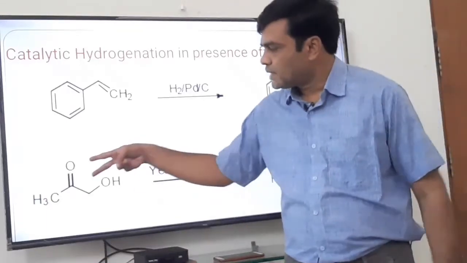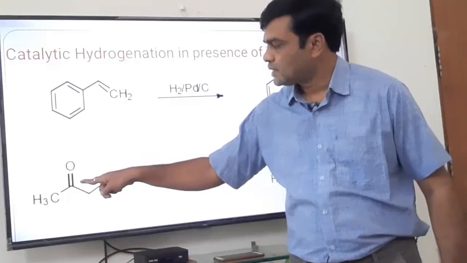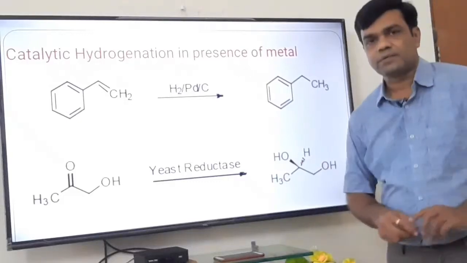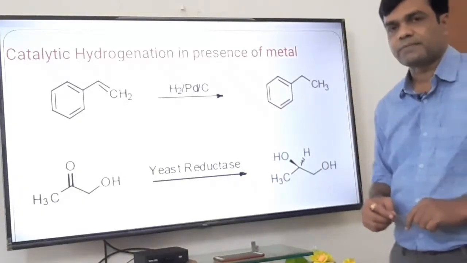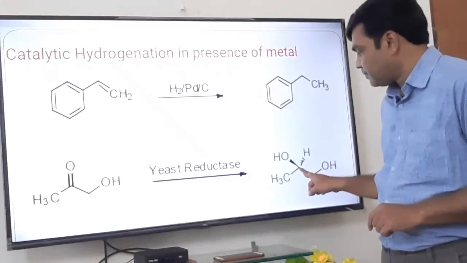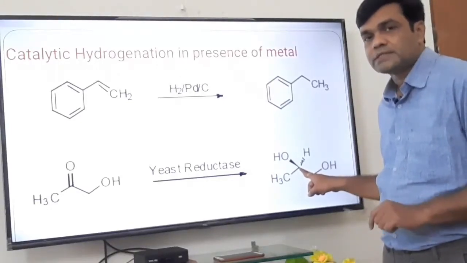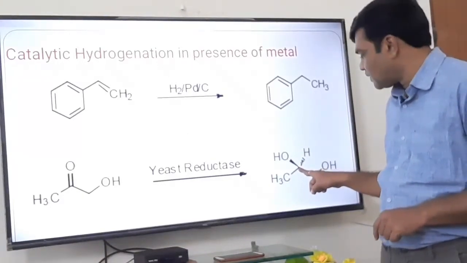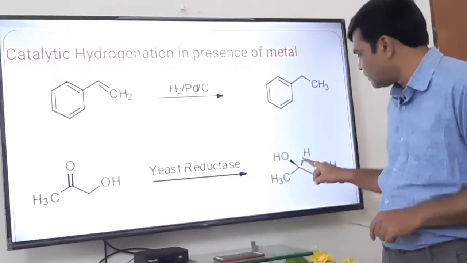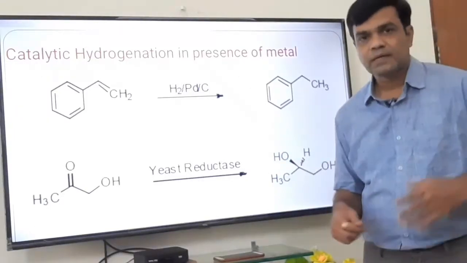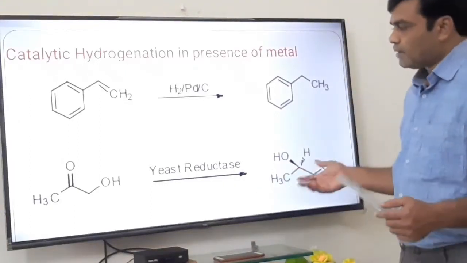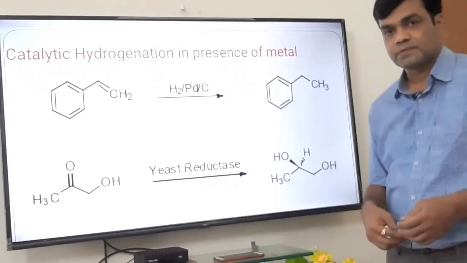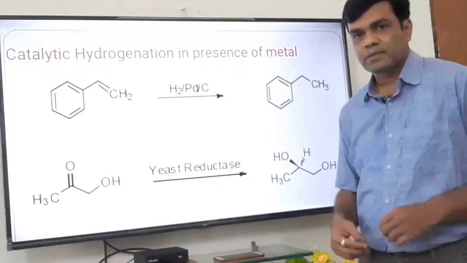It means there is nothing but addition of hydrogen across the carbonyl group. One hydrogen goes to this carbon, another hydrogen goes to the oxygen, and we get the secondary alcohol. But what is the beauty of this reaction? That we get the secondary alcohol which is optically active. We can see this carbon is asymmetric as it is attached to four different groups: methyl, OH, hydrogen and CH2OH. This compound is optically active. This is the important reaction where we can synthesize chiral compounds. So remember this yeast for the reduction purpose.